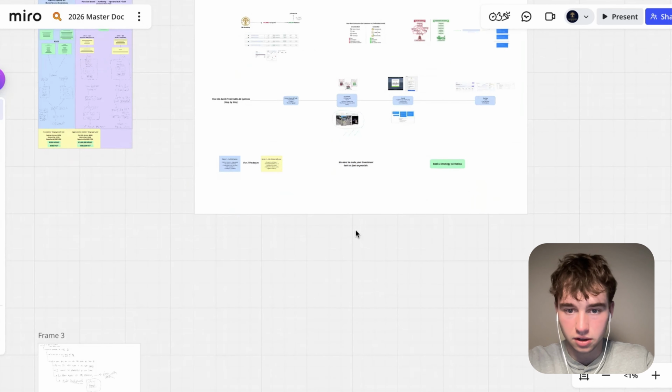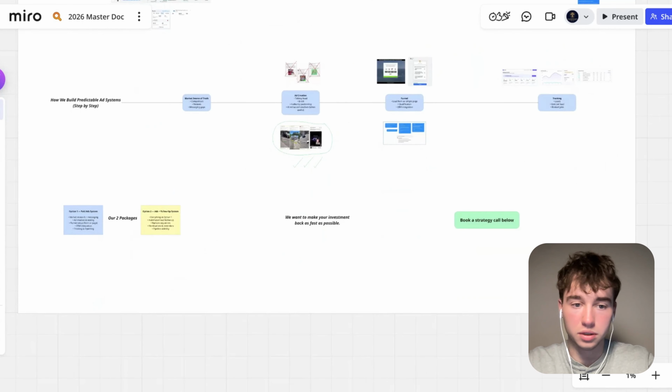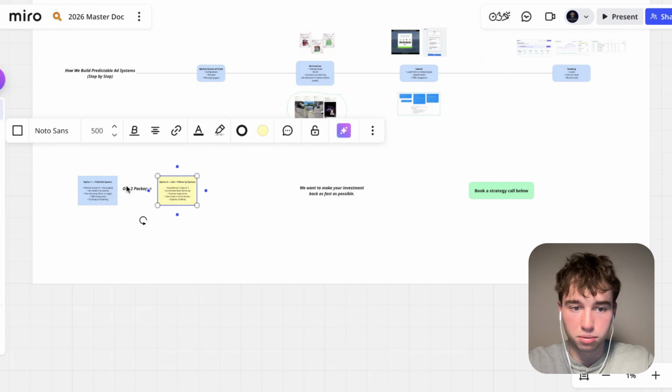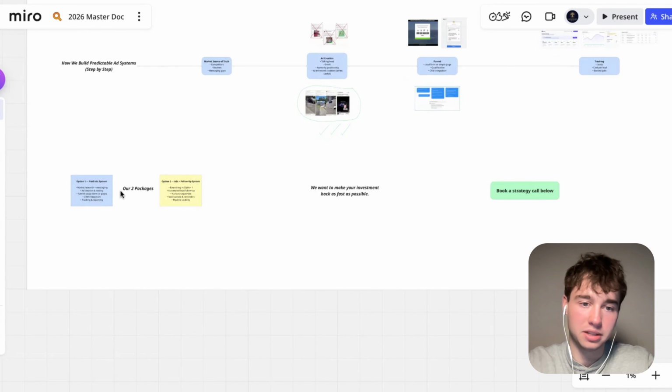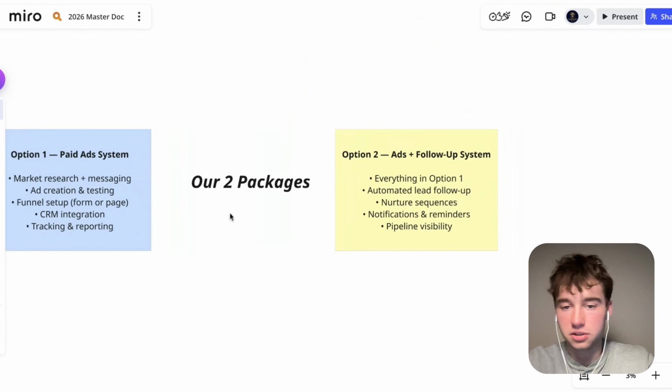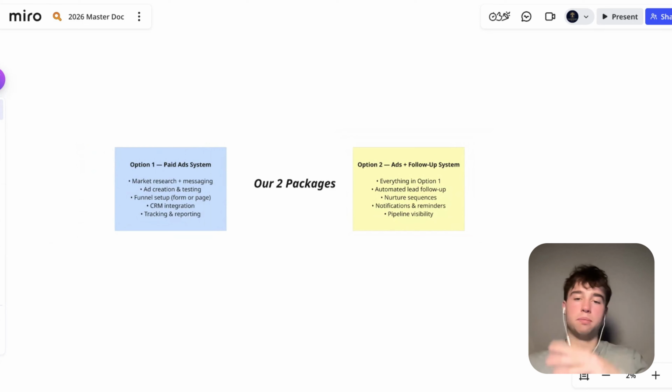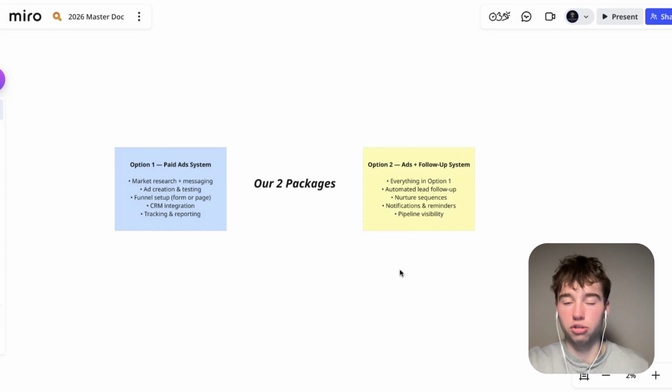So there is our VSL. A lot of proof, really simple. Kind of show them our 2 packages, kind of pre-frame that. I mean, it's not necessarily too necessary, but might as well. It's not really going too deep into it, right? So basically the 2 differences here: the second package is a better way to squeeze every dollar you possibly can out of your pipeline. Every lead that comes in will not get left behind. Option one is just paid ads. So we're kind of giving you more of the responsibility to follow up, but a lot of our clients go with option two, and they want the follow up included in nurture sequences just in case some customers just aren't ready to buy right now.